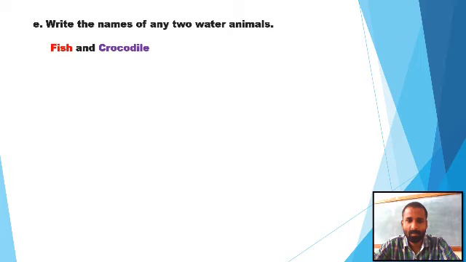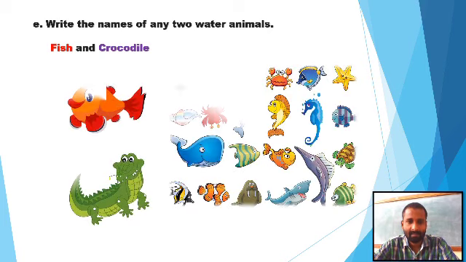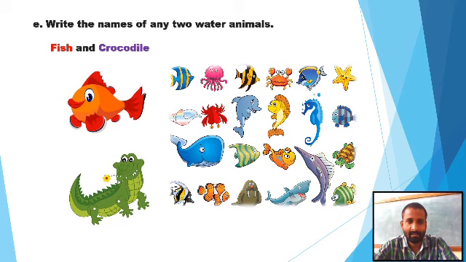Write the names of any 2 water animals. Fish and crocodile. Okay, these are the 2 water animals. You can see the picture, fish and crocodile. As well as that, there are many aquatic animals, which are water animals. You can see in the picture different kinds of water animals.